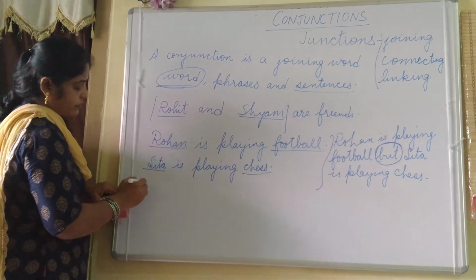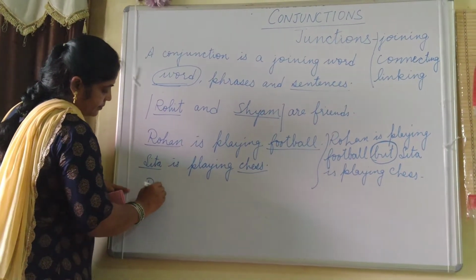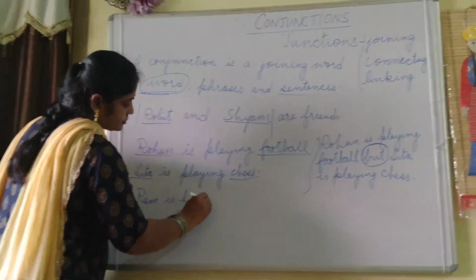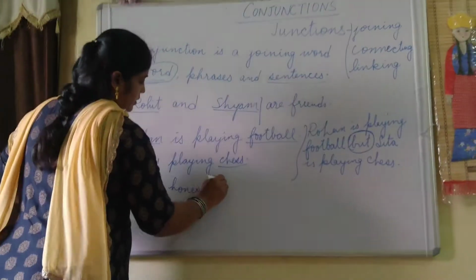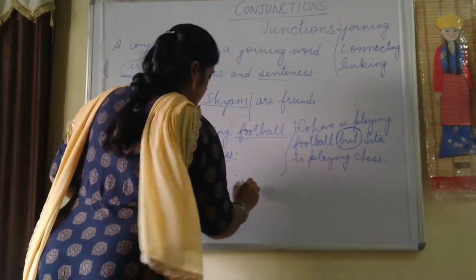Like I can give you one more. Ram is honest. Ram is intelligent.